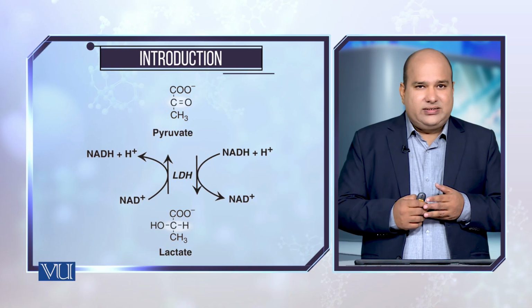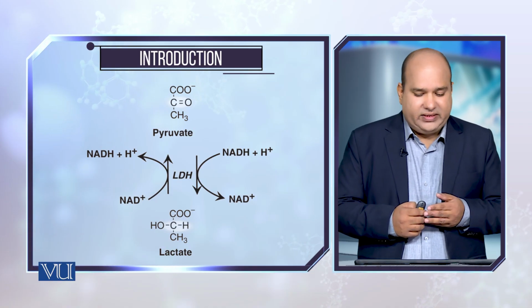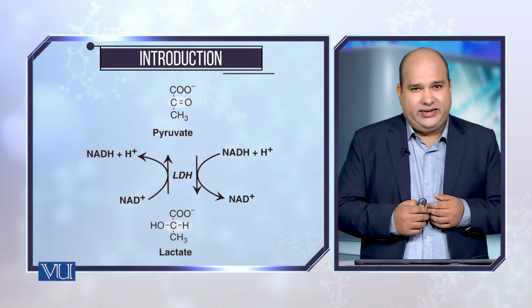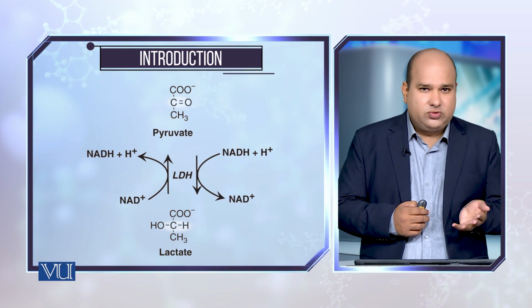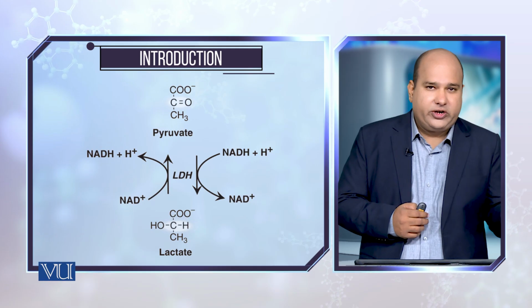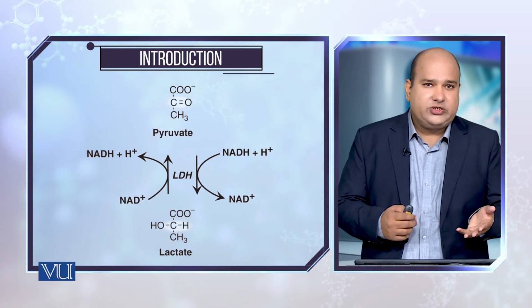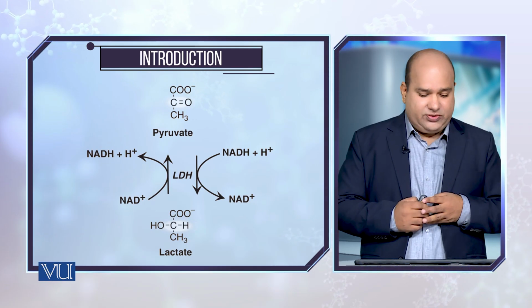This reaction takes place, and the lactate is formed in different tissues. It is not only formed in prokaryotes, in bacteria, but in different tissues in mammals also, in you and me also.